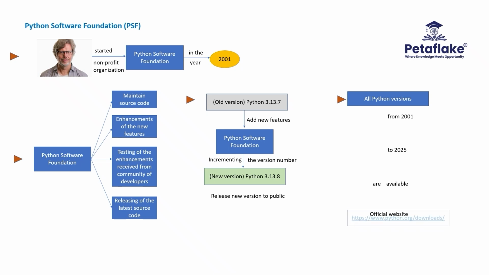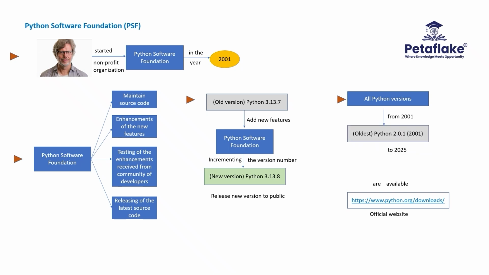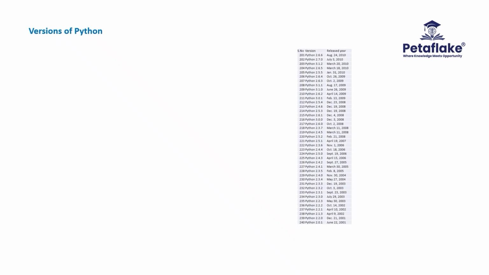On the official website www.python.org, we can find all the versions of Python released from 2001 to 2025, and we can download any version of Python according to our need. The oldest version of Python available on the official website is Python 2.0.1, and the latest Python version available currently is Python 3.13.9. These are all the Python versions released to the public from 2001 to 2025.